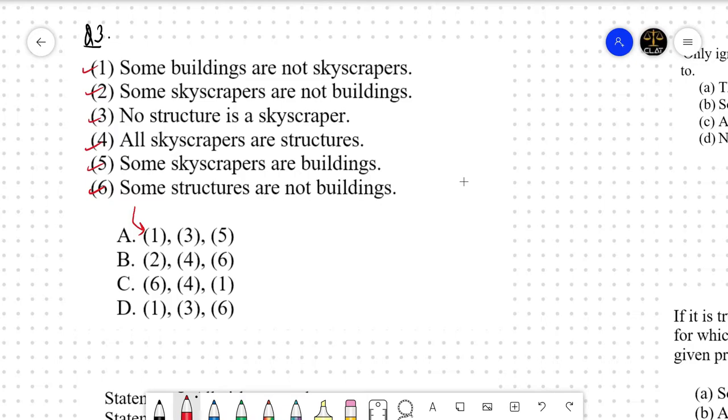Okay, let us start with option A. 1, 3 and 5. Okay. Some buildings are not skyscrapers. No structure is a skyscraper and some skyscrapers are buildings. This is a universal, a particular and a universal. We will draw the universal first, right? No structure is a skyscraper.